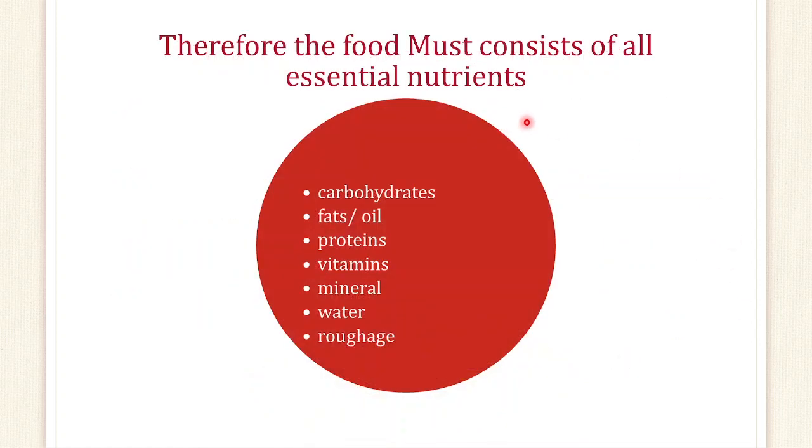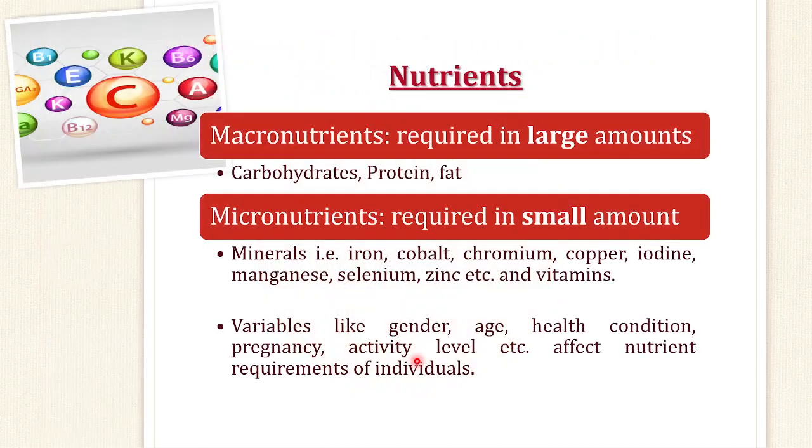Therefore, the food must consist of essential nutrients. So, what are the nutrients that make up food? The nutrients which are important in food are carbohydrates, fats, proteins, vitamins, minerals, water, and yes, roughage is also very important. Now, nutrients have been categorized into macronutrients and micronutrients.